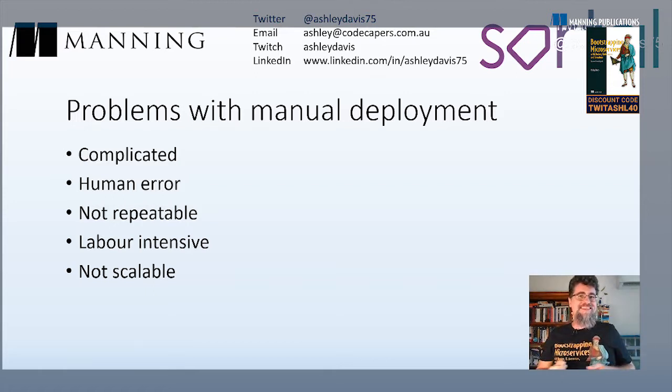Not to mention the fact that it's taking more and more human effort. You're basically paying the people that are working for you to do that kind of repetitive, tedious work. In the end, manual deployment just isn't very scalable. So as your infrastructure gets bigger and more complicated, manual deployment just doesn't work so well.